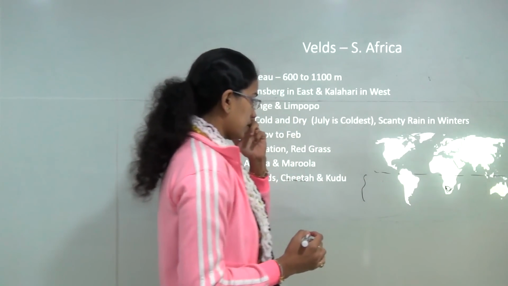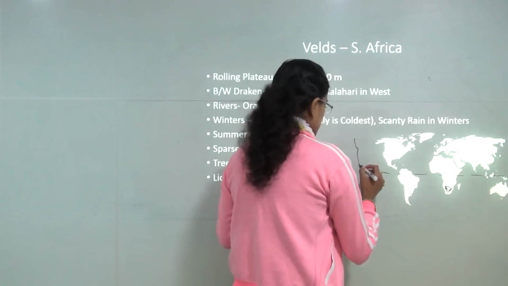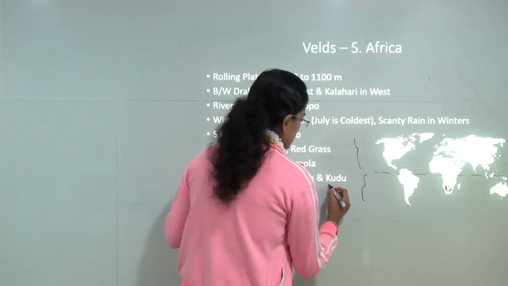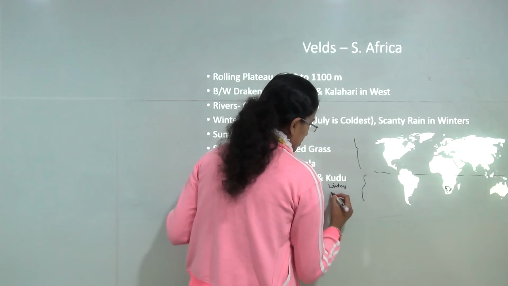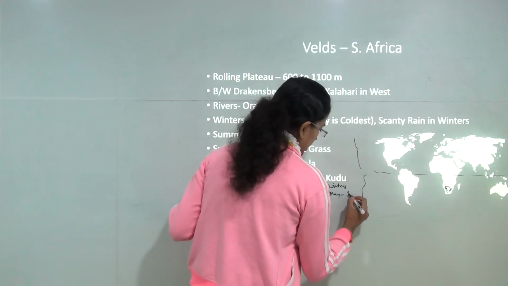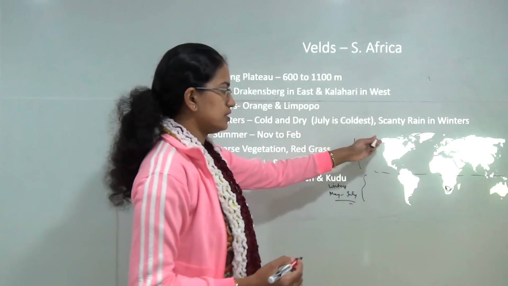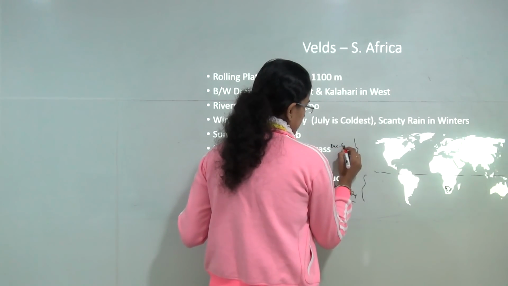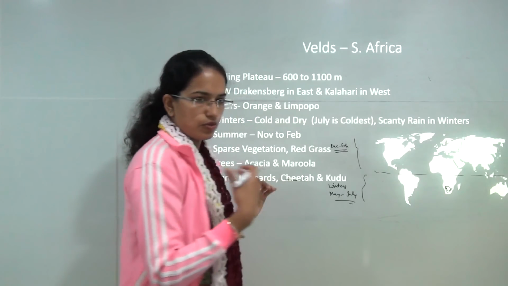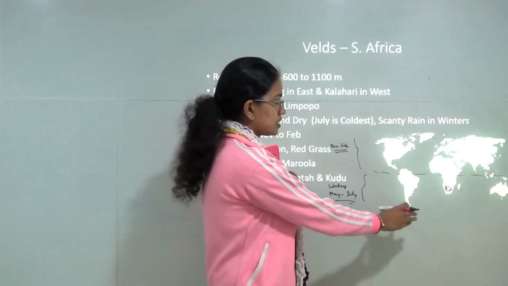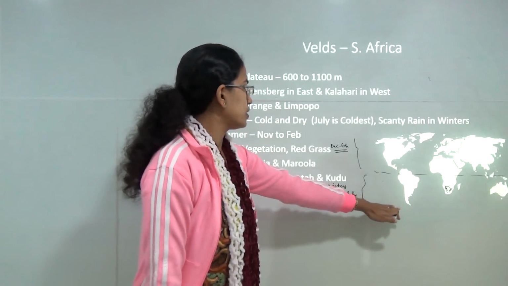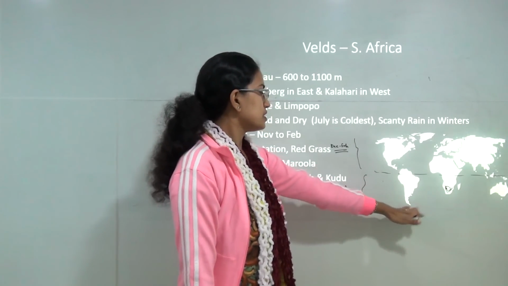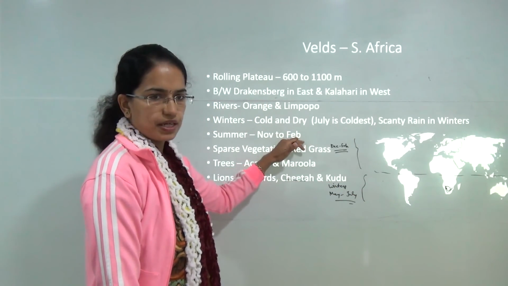Now, as we discussed in the previous sessions, the southern hemisphere region experiences winters in the months of May to July, in contrast to what you have in the northern hemisphere, where you have winters in December to February. So our summer months are winter months for the southern hemisphere. The coldest month is July. The winters are cold and dry with very scanty rainfall. The summer months extend from November to February here.